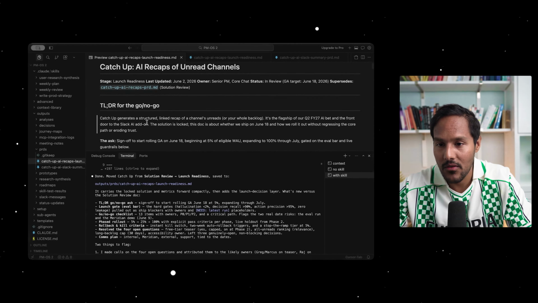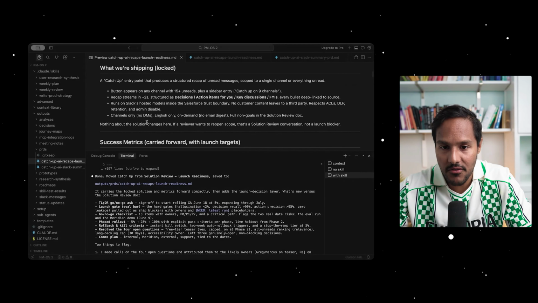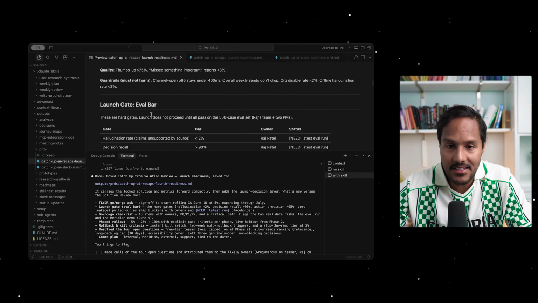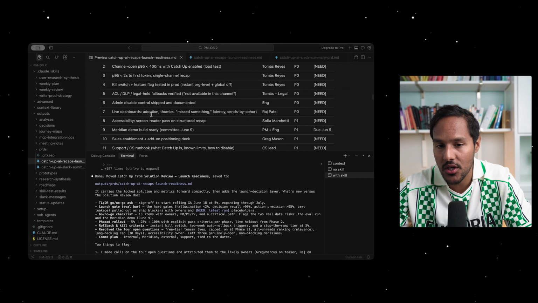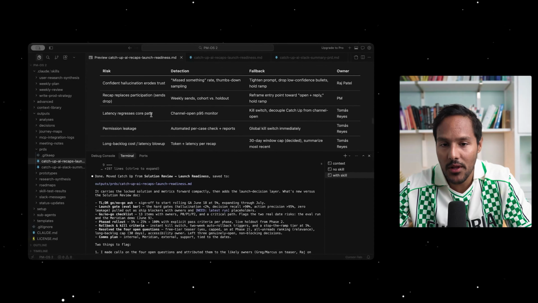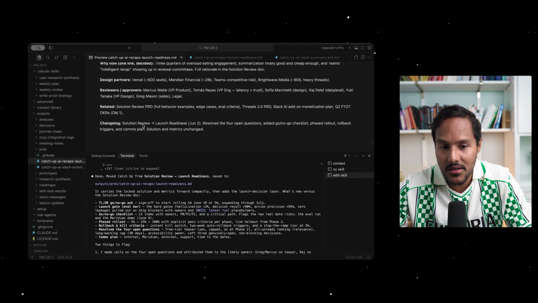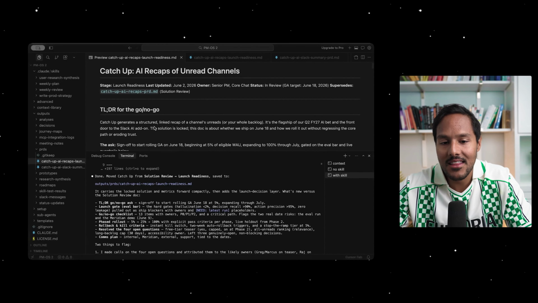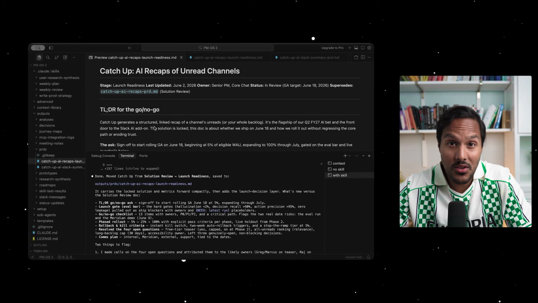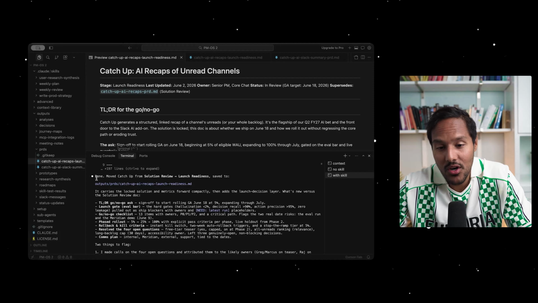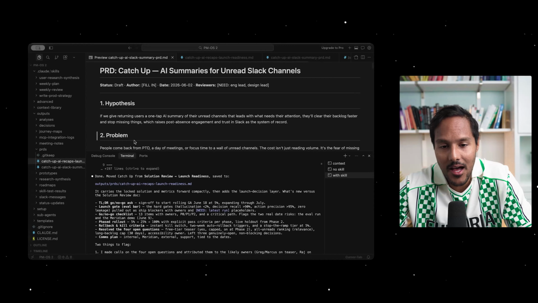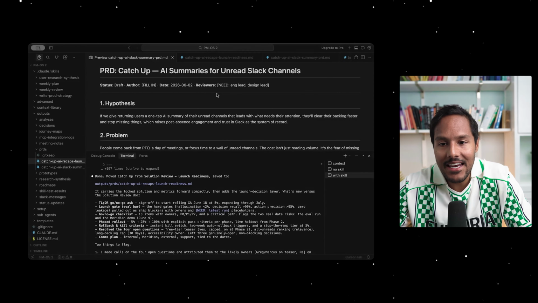Let's take a look. We've got the right stage. We've got the TLDR for the go, no go, what we're shipping and what is locked, the success metrics, the launch gate, the go, no go checklist, the rollout plan, the rollback and kill criteria. If we were to compare the two PRDs that we got, it's obvious that this one is closer to something you could actually send to your colleagues and it wouldn't be considered AI slop. This one was missing a lot of that. And that is the power of having a proper skill.